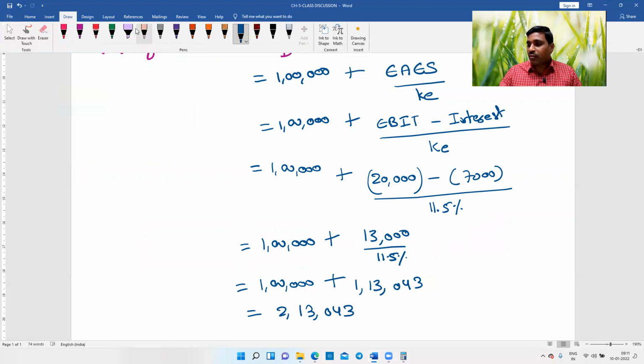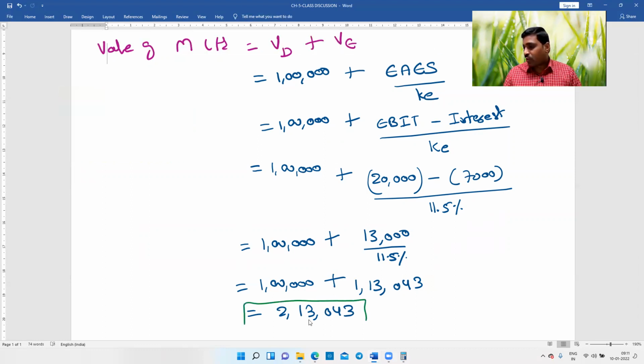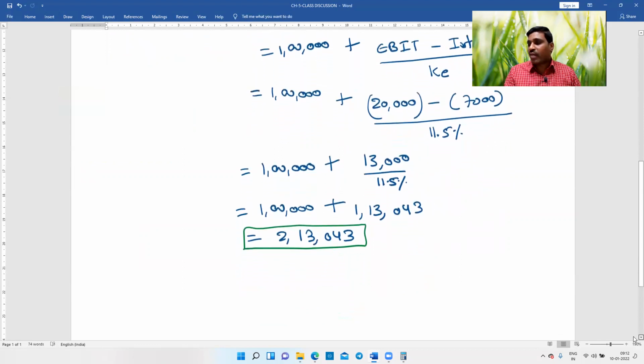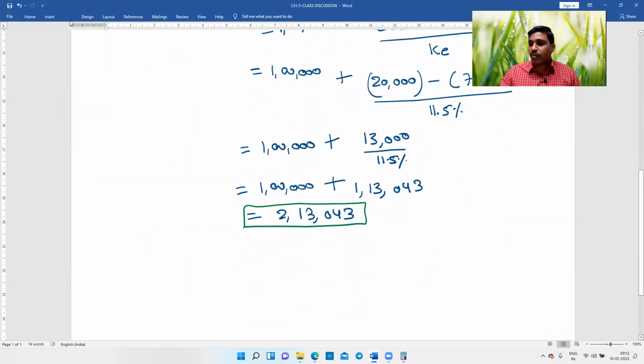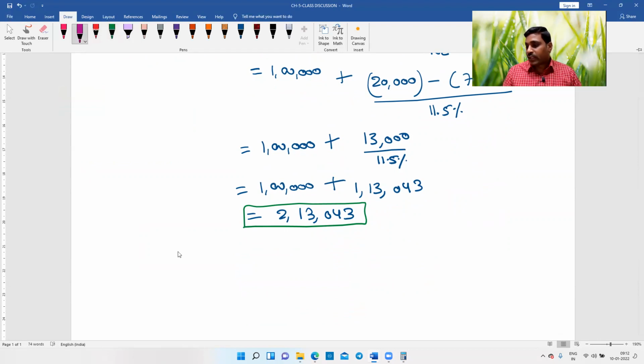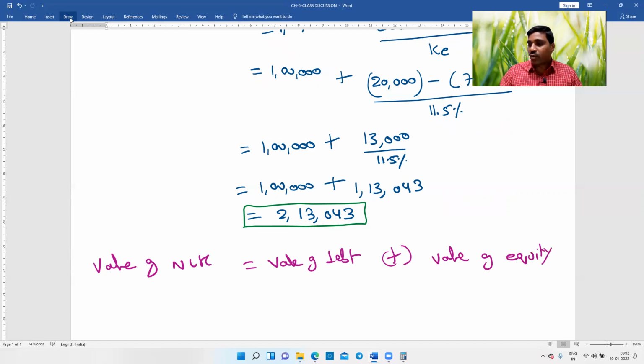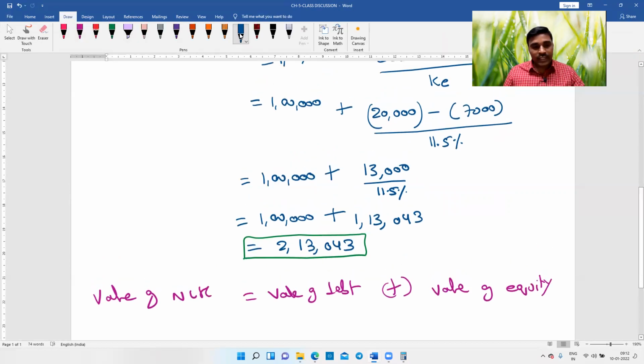So I have arrived at the value of one company, that is M Limited. Now my next task is to calculate the value of N Limited. Then only I can decide which company to buy and which company to sell. Same, value of N Limited is equal to value of debt plus value of equity. So here value of debt is 0 because N Limited is not using any debt.